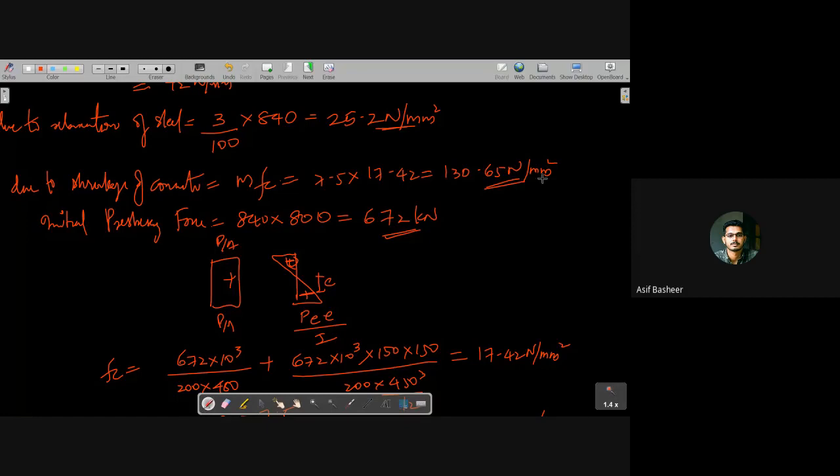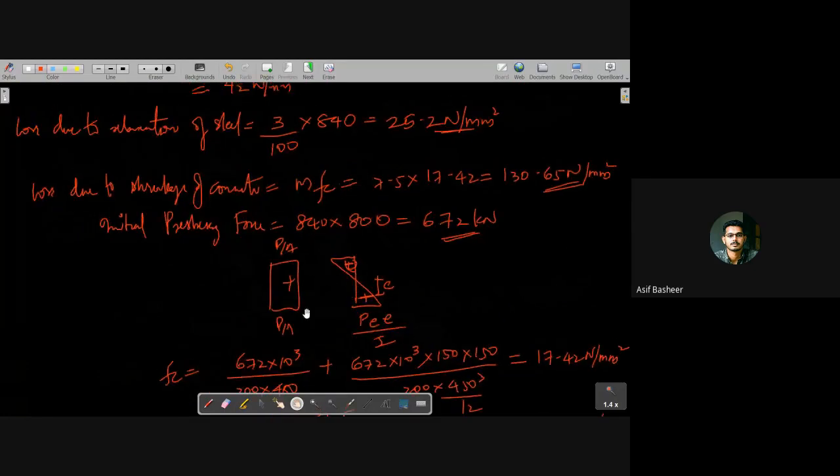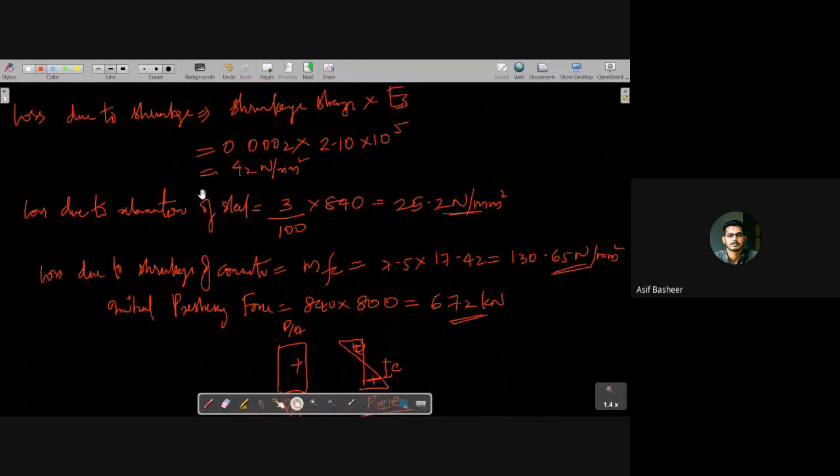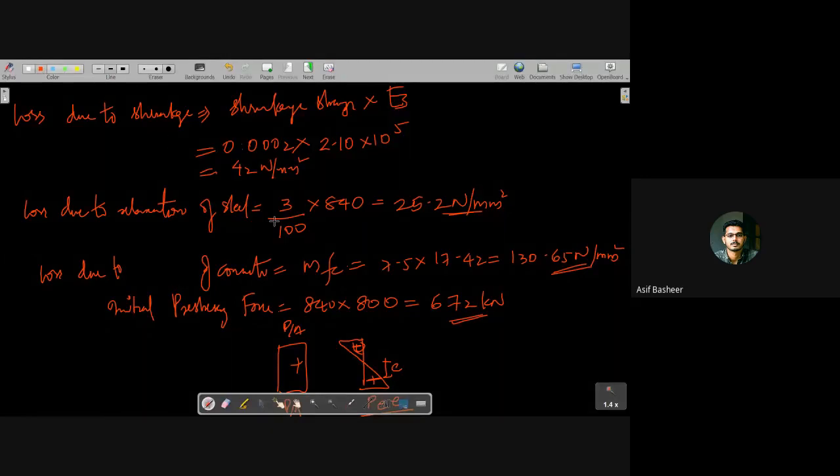So that is the loss due to shrinkage. Oh, no, this is not the loss due to shrinkage of concrete. That is elastic deformation. Okay, sorry. Why didn't you tell me this? Due to elastic deformation of concrete.